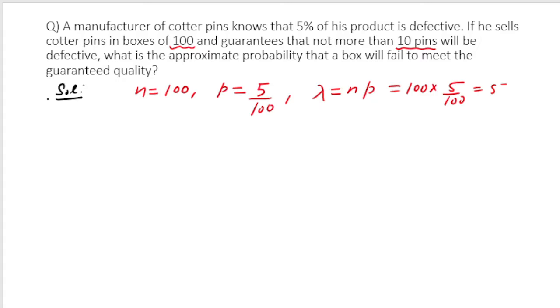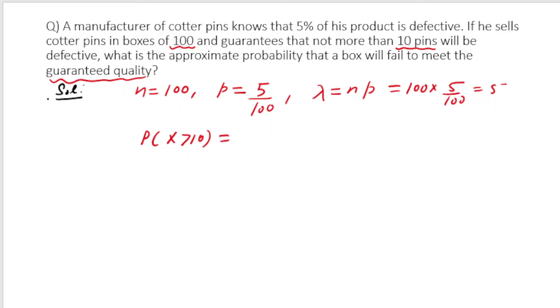So basically you want to calculate the probability, and the question is: what is the approximate probability that a box will fail to meet the guaranteed quality? Suppose a customer buys a box of quarter pins. He will come back to you with the guarantee card saying your box has failed to meet the guarantee when more than 10 pins in the box are defective, because in the guarantee you already mentioned that not more than 10 pins will be defective. So up to 10 pins the customer can't claim the guarantee, right?